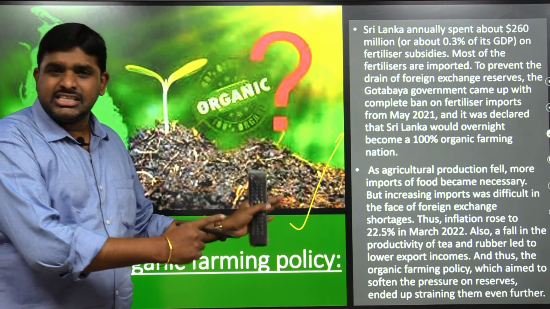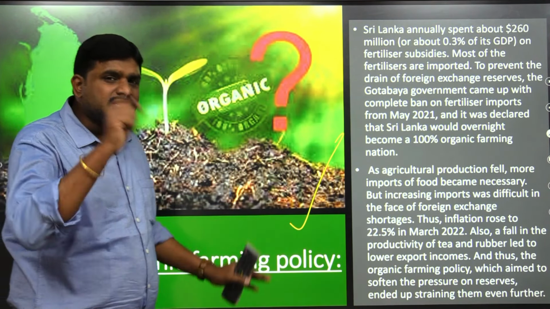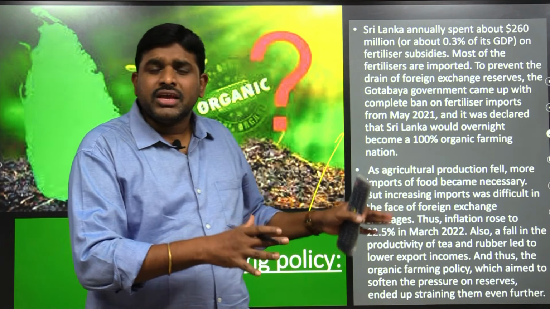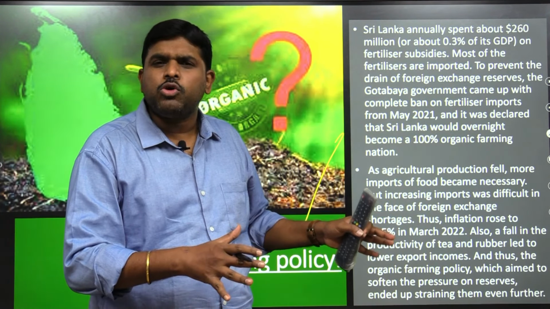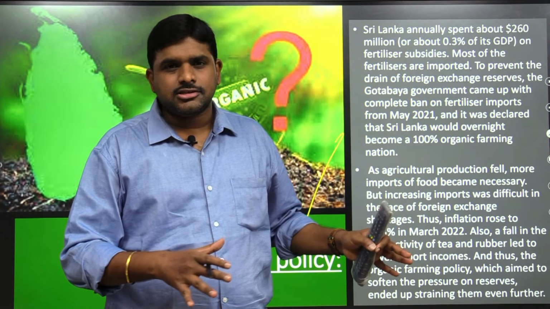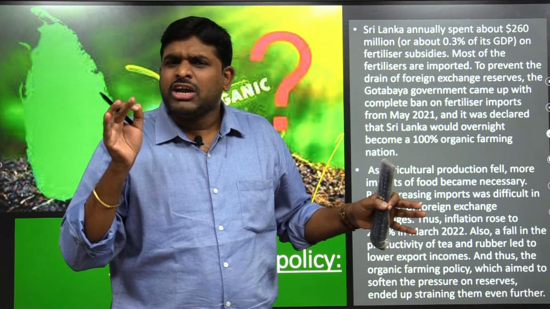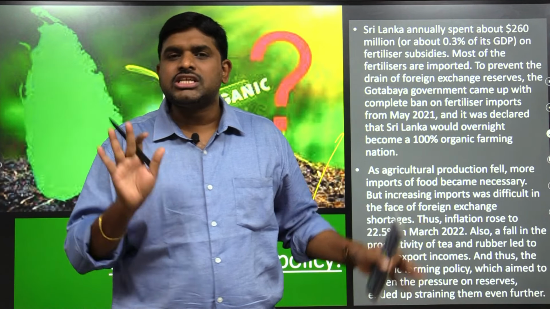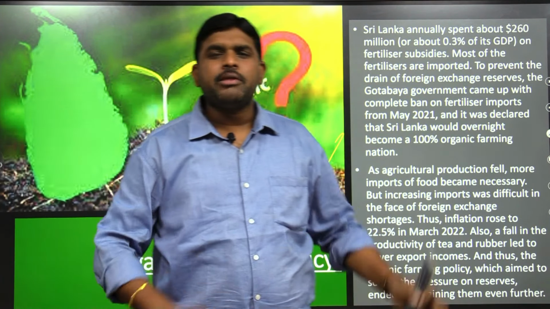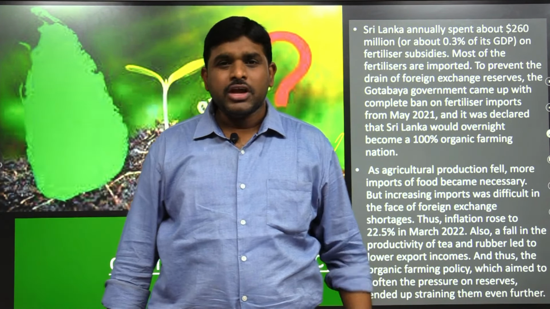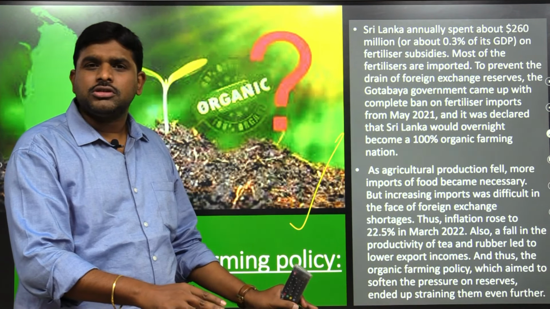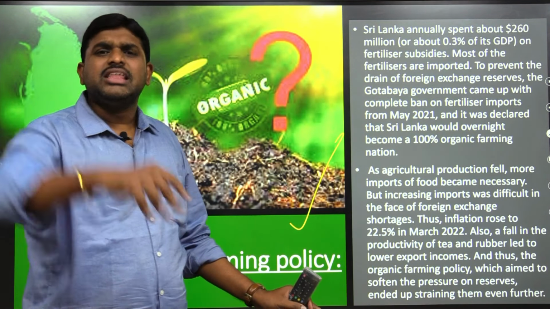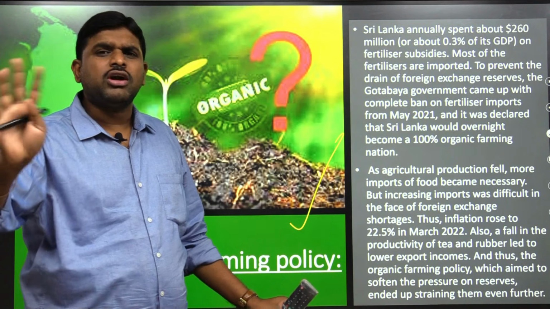But the reasoning is good. What is the reasoning? Actually, tea and rubber depend most on synthetic fertilizers, and not even 1% of artificial fertilizer is produced in Sri Lanka. So they completely depend upon foreign countries, imports. So in order to reduce the imports, by buying fertilizers, they came up with an innovative idea which is called organic farming.